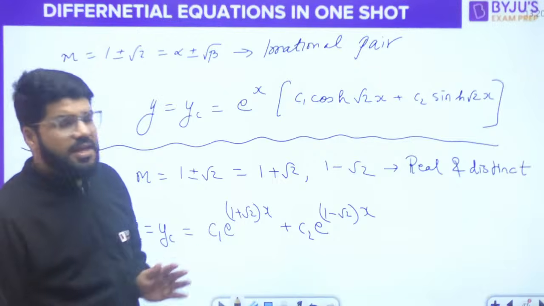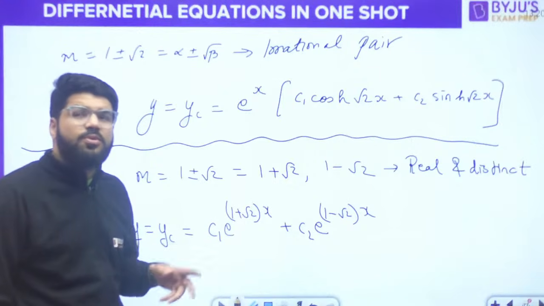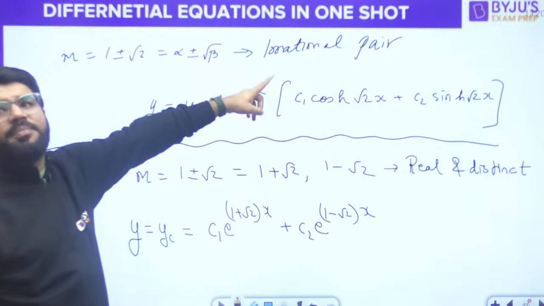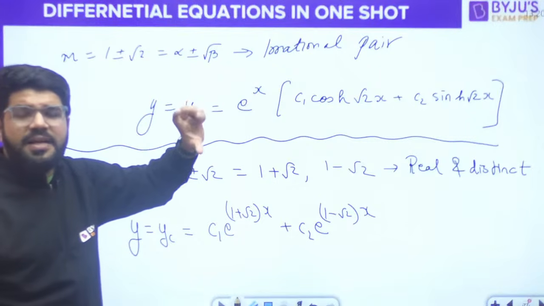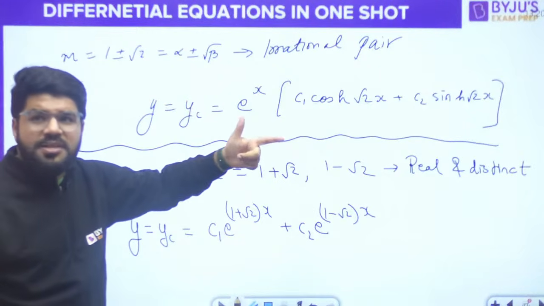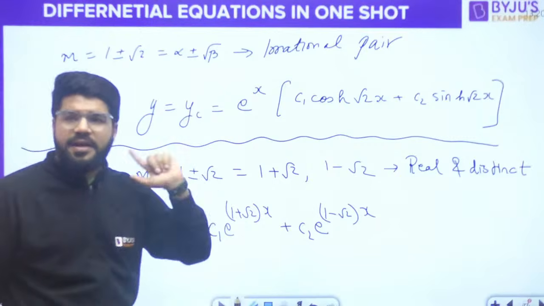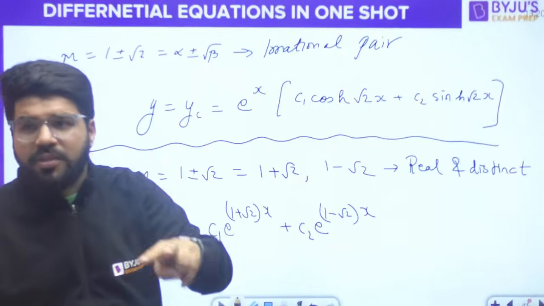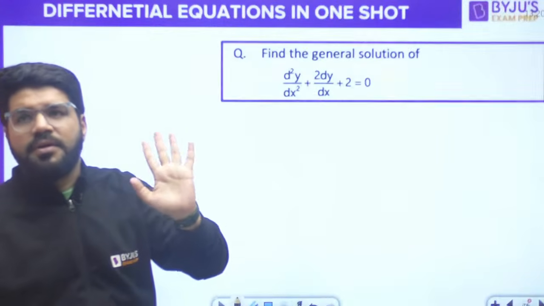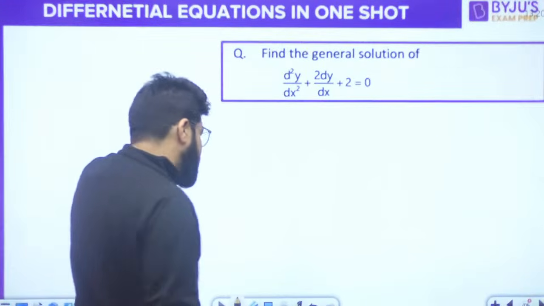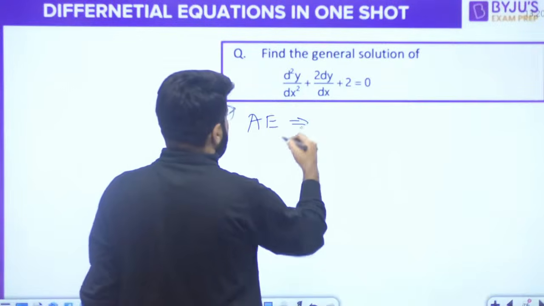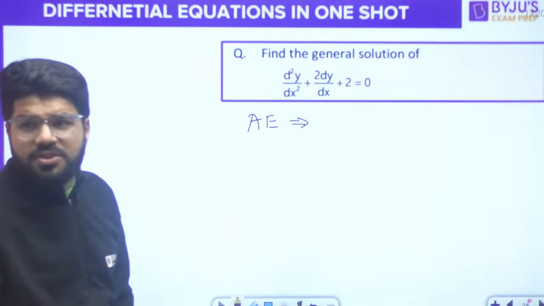The point here is that depending on the option, you look into the option. If the options are in the form of hyperbolic functions, apply the irrational pair formula. If the option doesn't contain hyperbolic and contains only exponential type options, then take the real and distinct case. So alpha plus minus root beta can be solved by two ways. Depending on the option, you will decide in the exam. Right? Next question: d2y by dx square plus 2dy by dx plus 2 equal to 0. This should be solved very quickly.